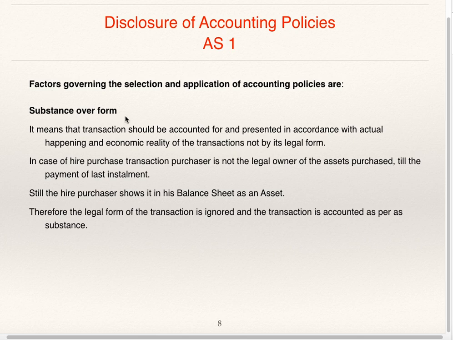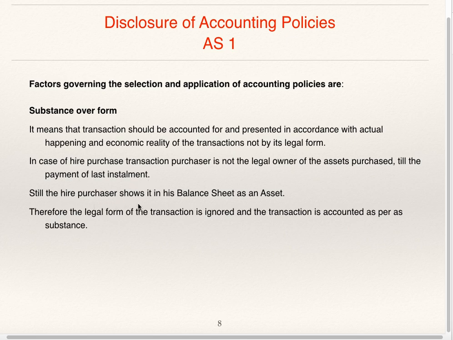Next is substance over form. It means that a transaction should be accounted for and presented in accordance with actual happening and economic reality of the transaction, not by its legal form. In case of a hire purchase transaction, the purchaser is not the legal owner of the asset purchased till the payment of the last installment.